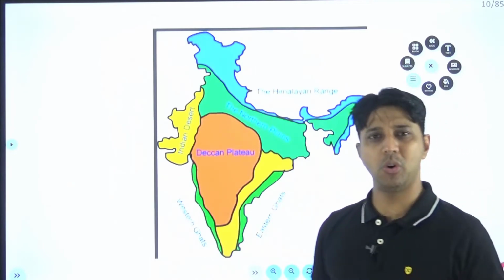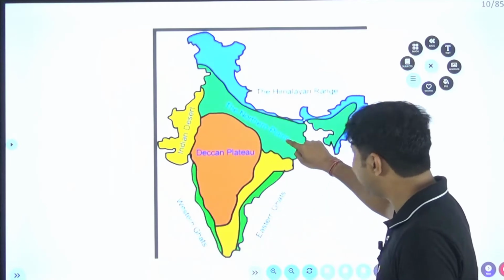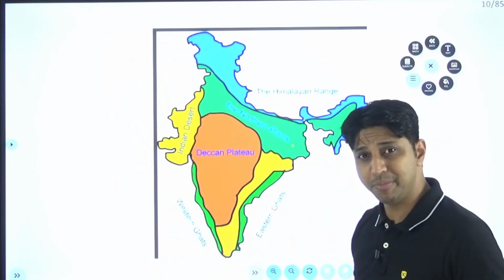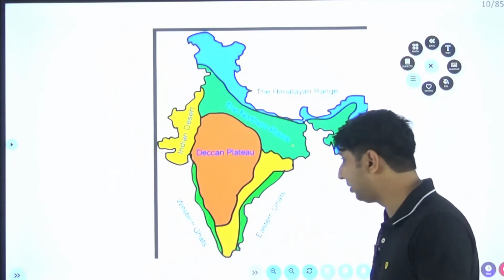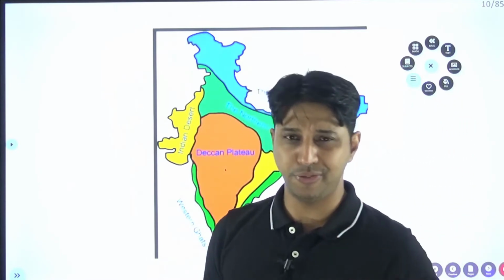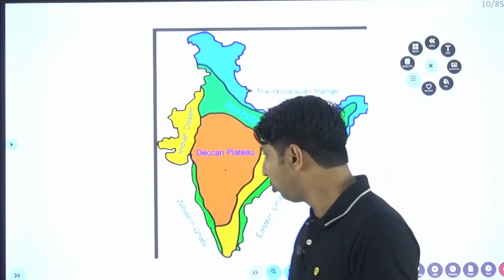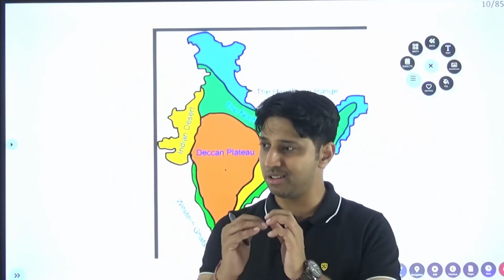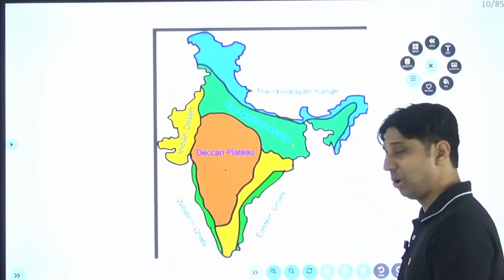Now, if I am going to ask you a very simple question: what is the color of the soil which is available in the northern plain? What is the color of the soil which is available in this Deccan plateau? So all these physical features we are going to study in detail. When the soil topic comes, we will discuss it in a very detailed manner. Fine. So we are going to discuss the Himalaya ranges,